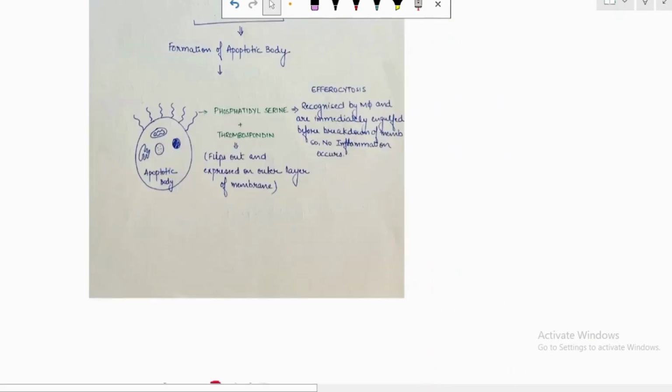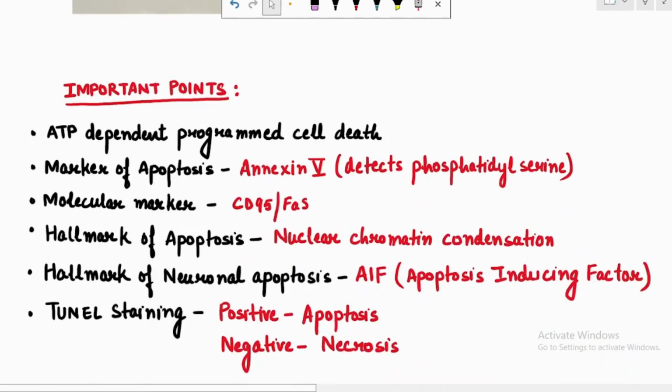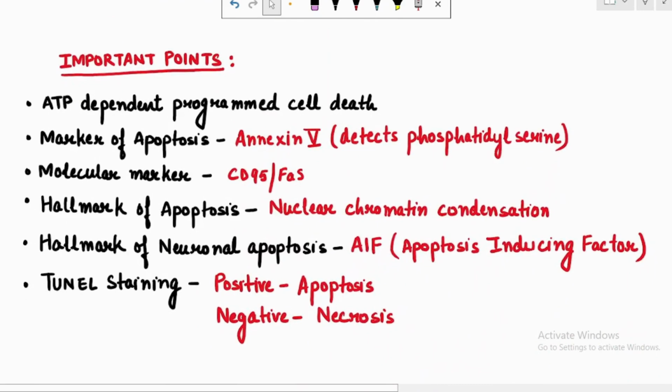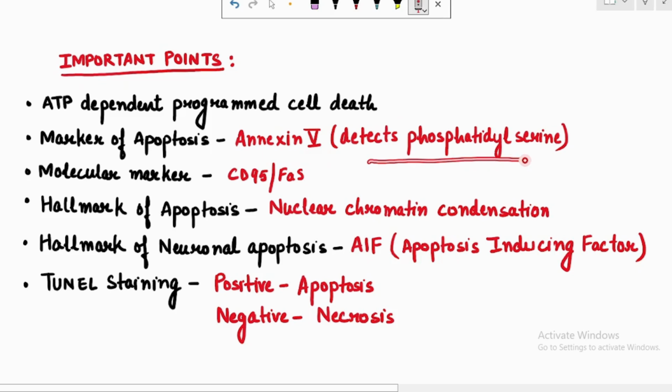So finally, I just want you to remember the very, very important points regarding apoptosis. What are these points? Apoptosis is actually ATP dependent programmed cell death. What is the marker of apoptosis? Annexin 5. This annexin 5 detects phosphatidylserine. This is the marker of apoptosis.